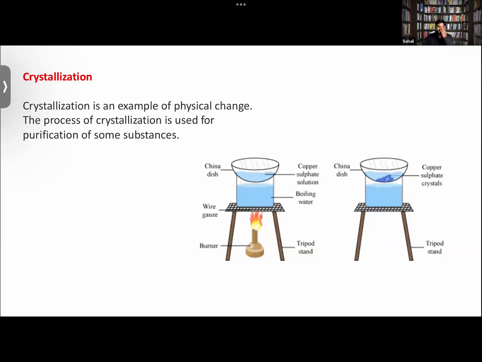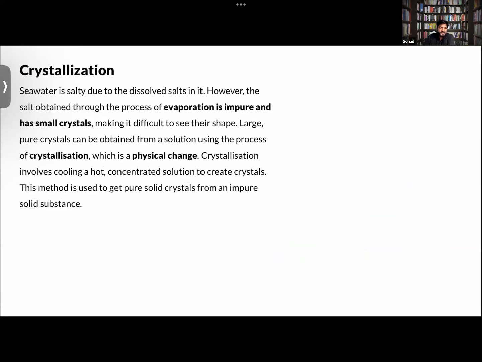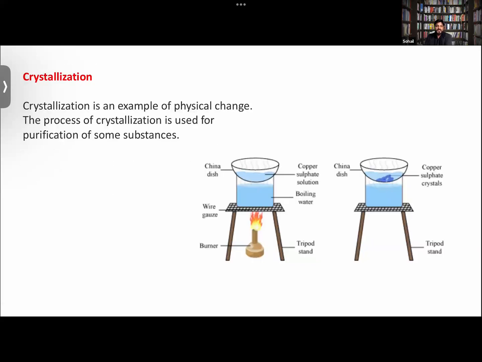Is that clear to everyone? Yes, sir. This is the process with the help of which you can obtain crystals of a pure substance from its solution. We had the example where you can obtain crystals of copper sulfate by boiling the copper sulfate solution, and we can also obtain crystals of sugar, salt, etc.